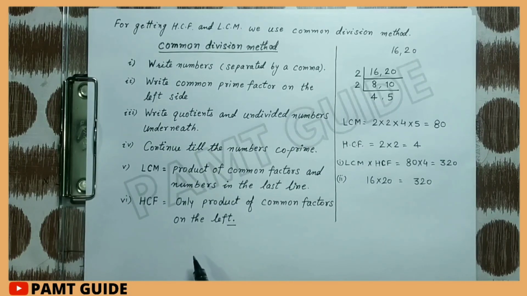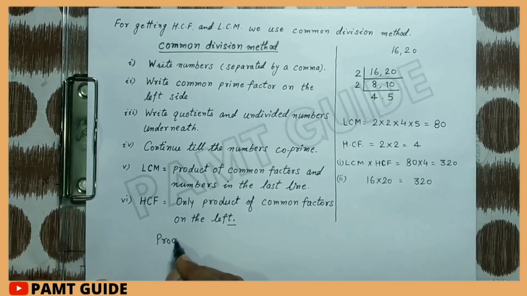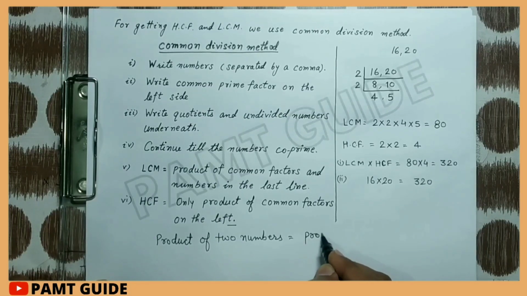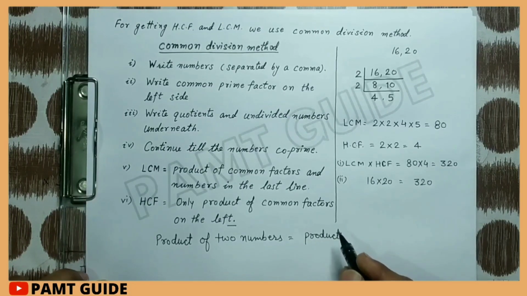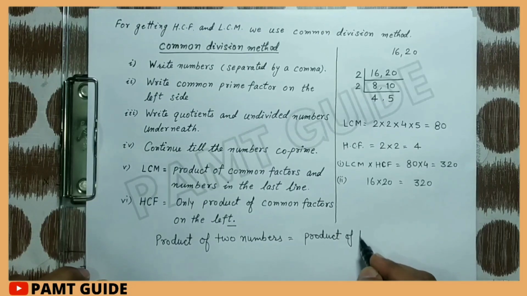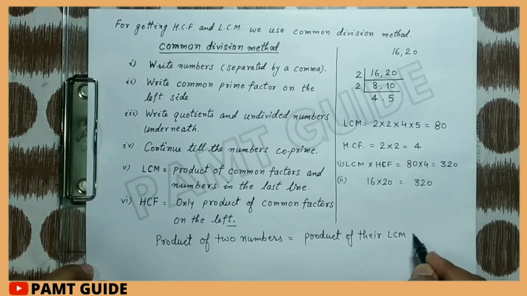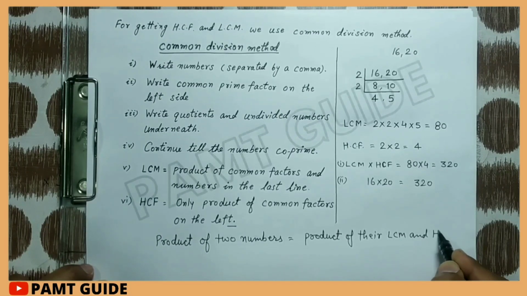So we can say that the product of two numbers is equal to the product of their LCM and HCF.